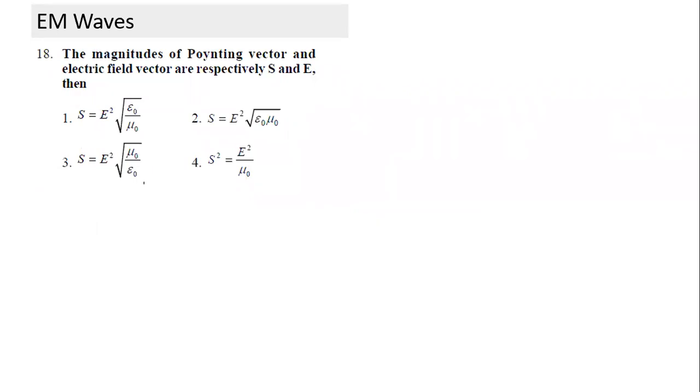Next one. So magnitude of Poynting vector, electric field vector, and E. When electric field vector is given and it is not given as amplitude, we have to assume it is RMS value. How are they related? They are equating magnitude. So do you recall what is Poynting vector? What do we have to take as Poynting vector in this case?